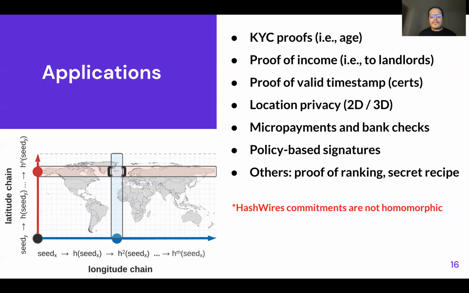Another interesting thing is location privacy, where this one introduces a new concept of overlaying HashWires proofs. In this particular case, the x-axis is a HashWires proof, and the y-axis is another HashWires proof. Because you have ranges, you can create rectangles now, and you can prove you're located somewhere here in Iceland. You have your address in your identity card, but you don't reveal exactly what your address is. I only know you are in this rectangle.